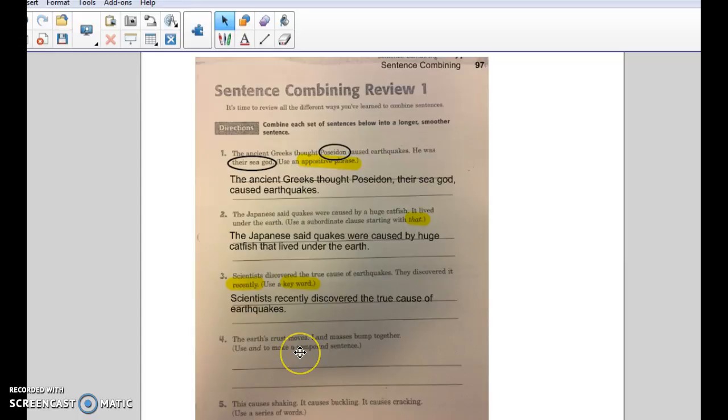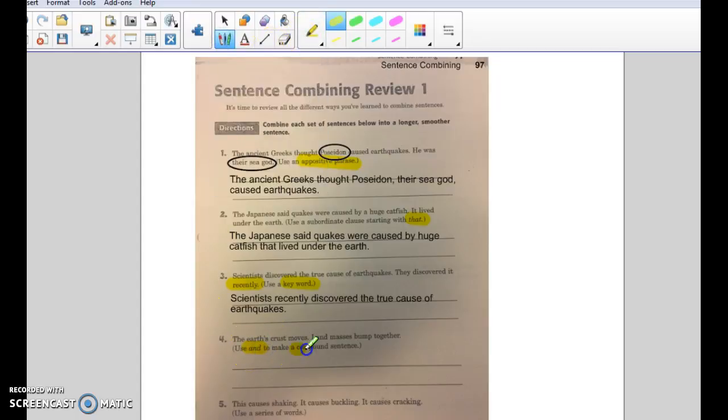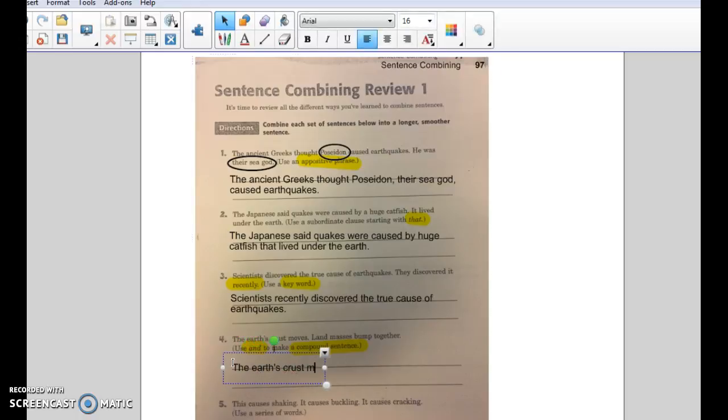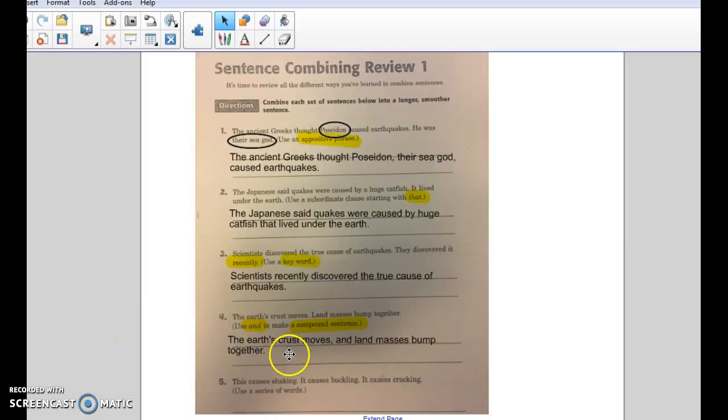Number 4, the Earth's crust moves, land masses bump together. Use and to make a compound sentence. This should be an easy one for you. We know that we combine two sentences. We have to use two things, a comma and a conjunction. They've already given us the conjunction, so the Earth's crust moves, comma, and land masses bump together, period. Make sure you have both your comma and your conjunction and your period at the end too. We do have two sentences put together.